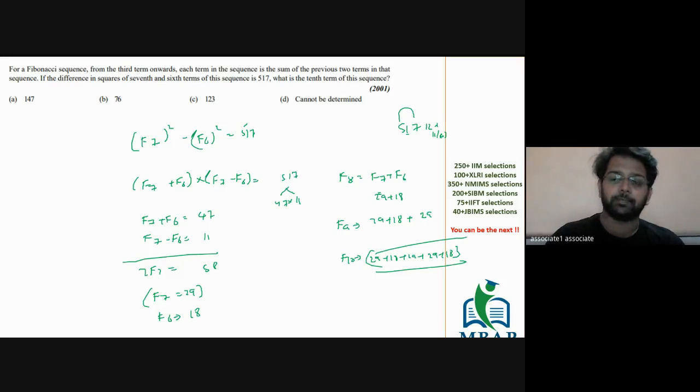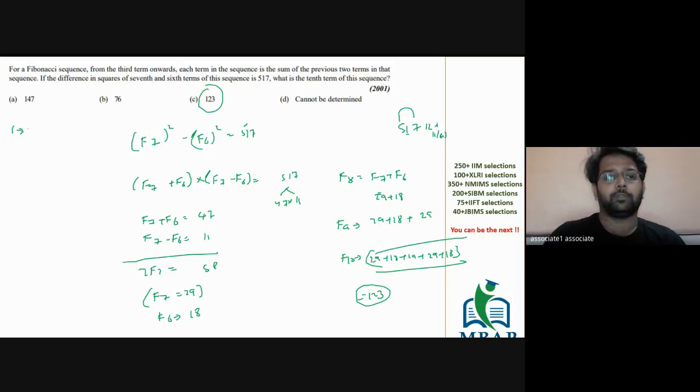What is the final answer? What is going to be the final answer? Hardik gave me the right answer. Everyone else, if you add this, the value is going to become 123. I mean, this is the easiest and the most sorted way in which you can solve this. The other way around also you can solve the question, but that's tedious.